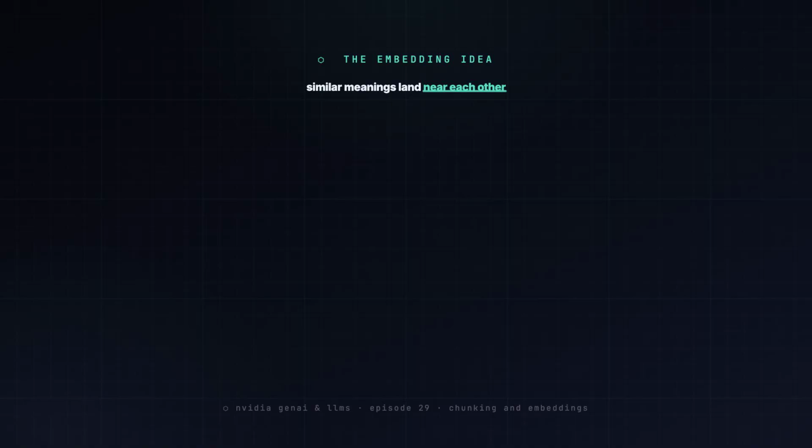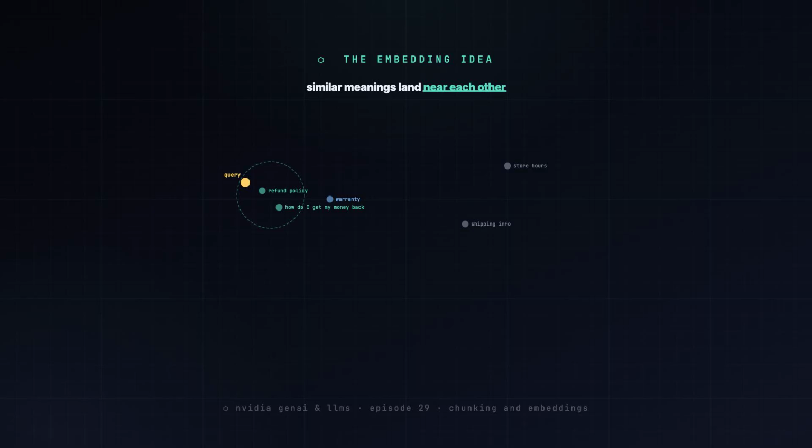Now embeddings. An embedding model turns text into a point in a high-dimensional space, arranged so similar meanings land near each other. Refund policy and how do I get my money back become neighbors with 0 words in common. Once meaning is geometry, search is just embed the question, find the nearest points.